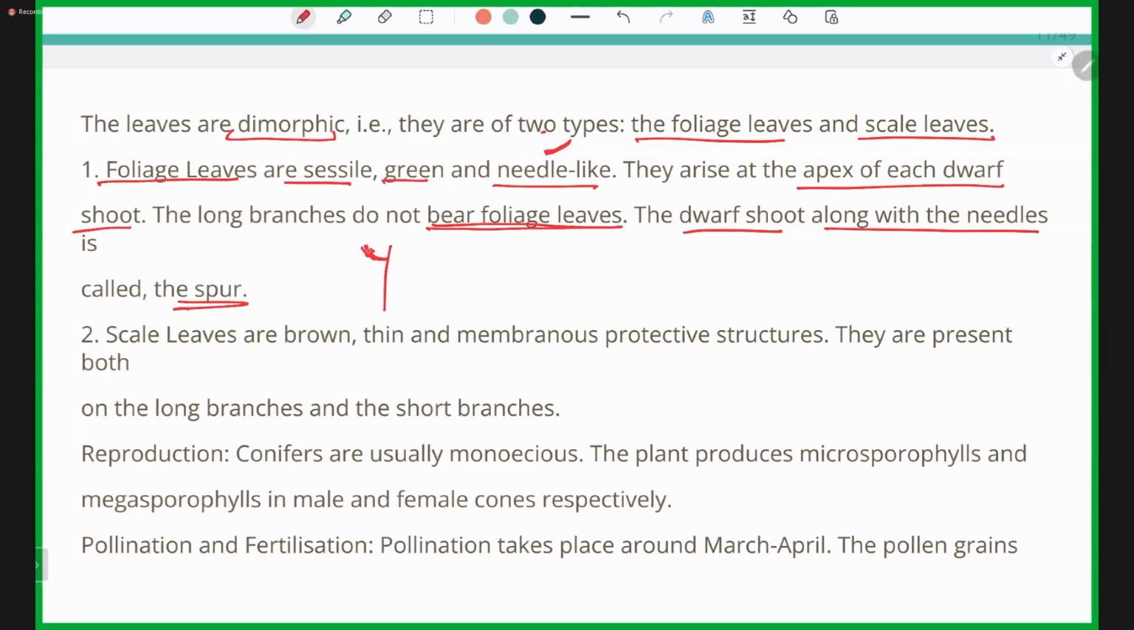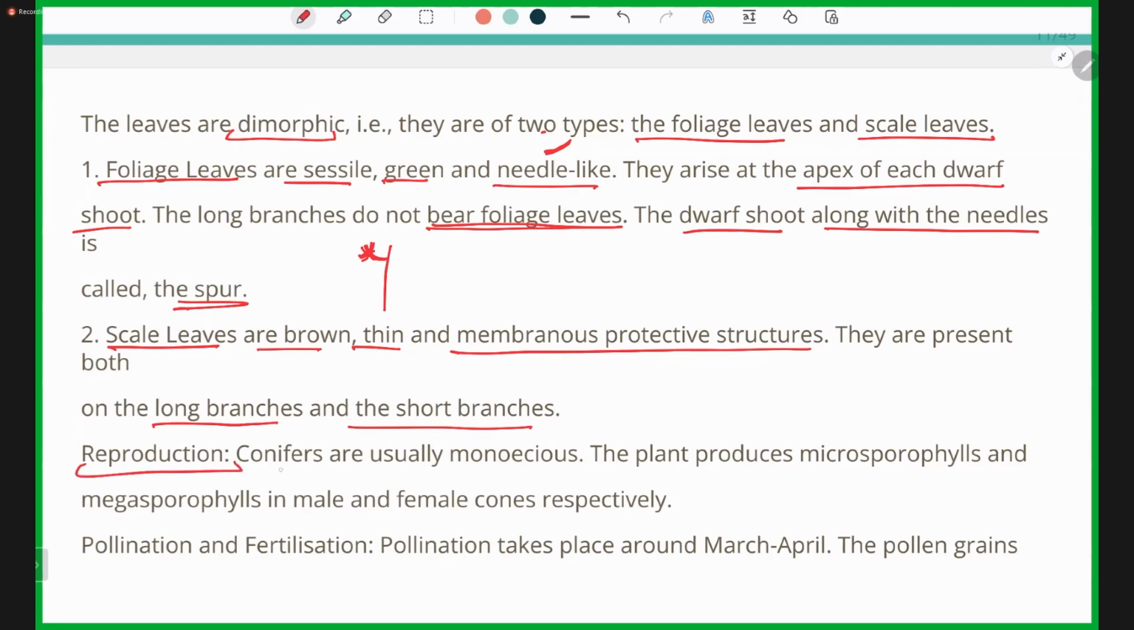At the apex of the dwarf shoot, there will be a small bunch of needle-like sessile green leaves, which are termed foliage leaves, and that portion will be called a spur. The scale leaves are brown, thin, and membranous protective structures. The foliage leaves are green, which means they perform photosynthesis. But the scale leaves are thin and membranous protective structures. They are present on both the long branches and the short branches.